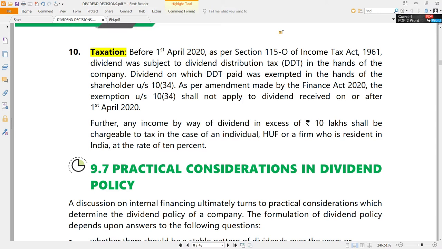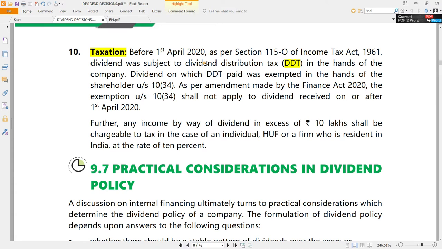Just see the situation: until last year, there was a dividend distribution tax, or corporate dividend tax, which the companies had to pay at the time of distribution of dividend. But on the other side, the dividends in the hands of the shareholders were exempt at least up to 10 lakh rupees. Beyond that only it was taxable, just one year back also.